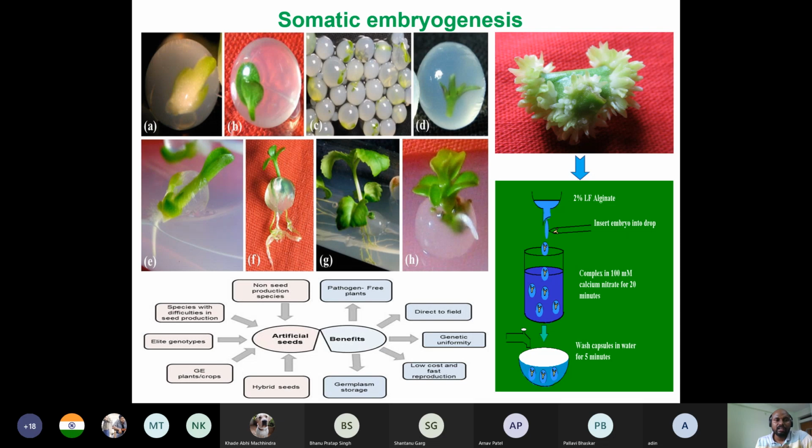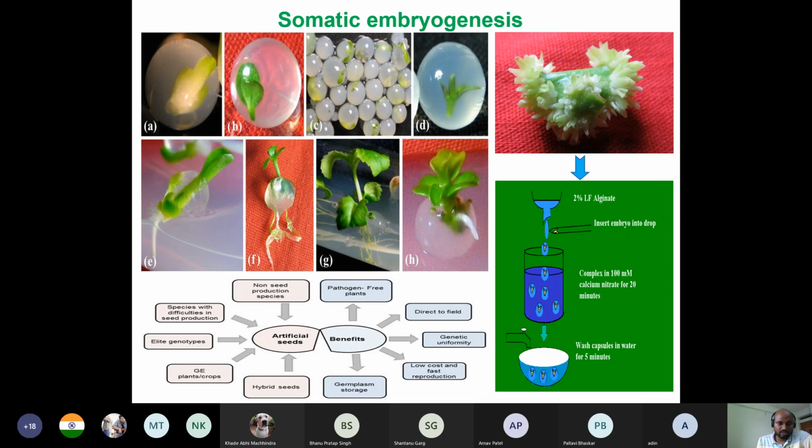You can gather several plants in a short period of time. Simply do the somatic embryo, and you can see this is a very small explant. This is actually a 1 centimeter square piece of leaf. So you cannot count how many embryos are there, maybe 100, 200, 300. From all the embryos, each individual embryo will give rise to an individual plant. So from 1 centimeter square of plant you will get 100 or 500 or 1000 plants. So this is the actual importance of somatic embryogenesis.